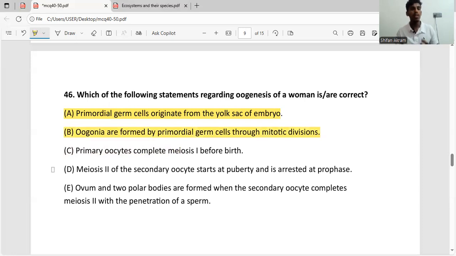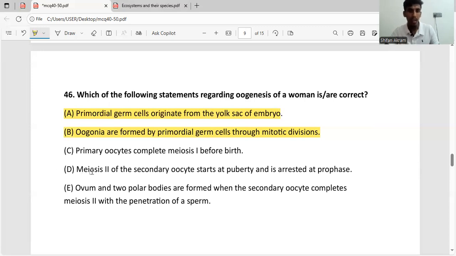C says primary oocytes complete meiosis 1 before birth. Primordial germ cells undergo mitosis and form the oogonia. Most of these oogonia cells also undergo mitosis and form more oogonia cells, but some of these oogonia start doing meiosis. Then we call it the primary oocyte. This primary oocyte is not completed before birth. The primary oocyte starts meiosis but stops at prophase 1. So this statement is wrong.